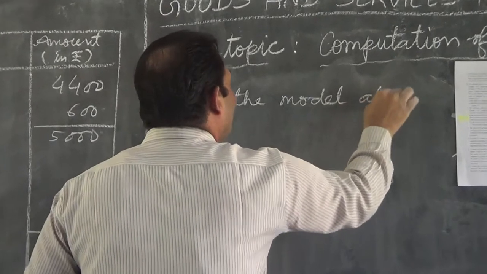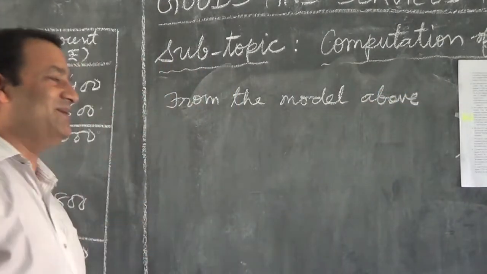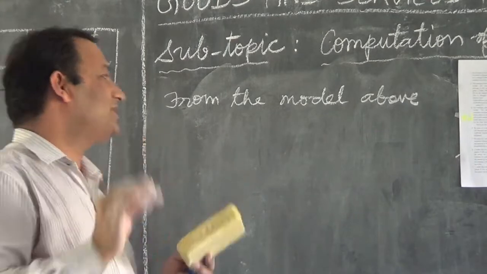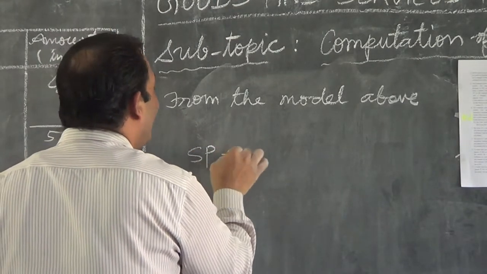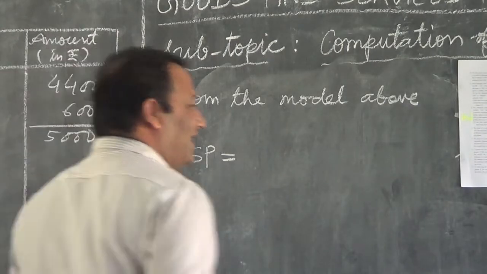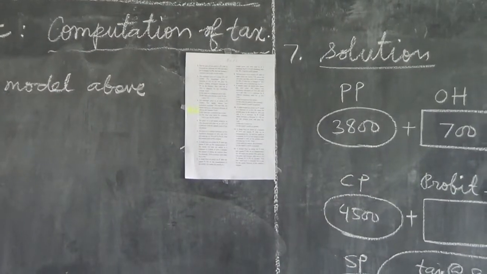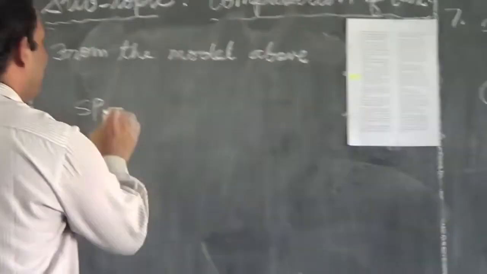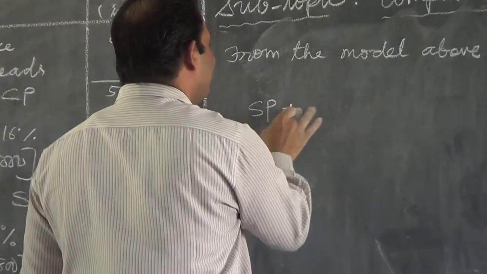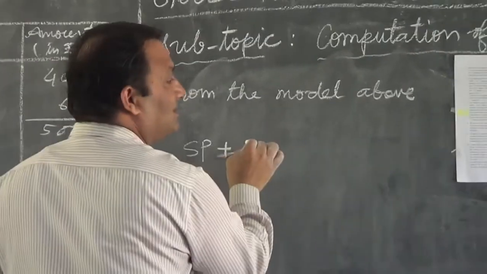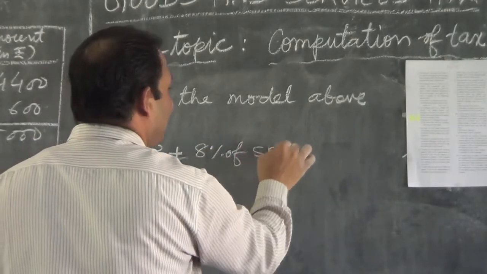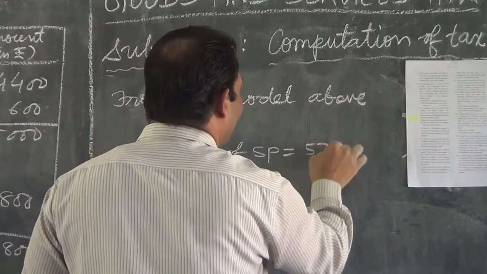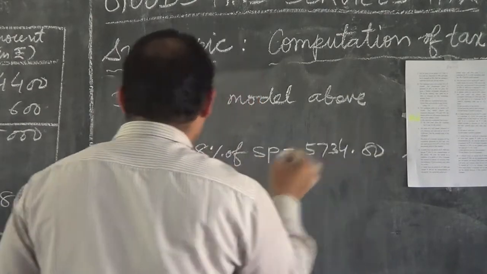So no need to write a statement, children. I just wrote from the model above. SP equals SP, I am putting one question mark. So SP equals SP plus 8% of SP equals 5734.80.